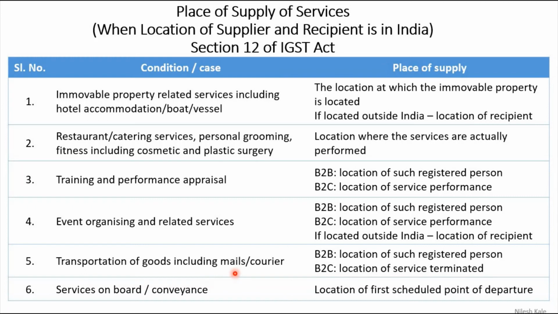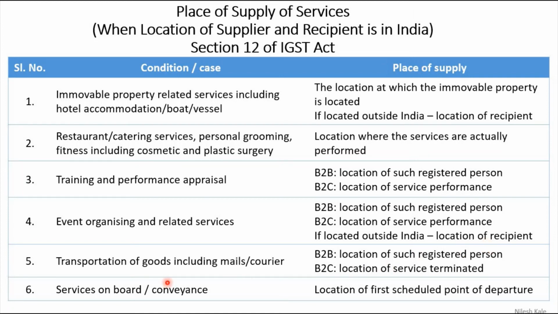Transportation of goods including mails or courier. For B2B is the location of such a registered person, B2C, location of service where the service is terminated, or location of service performance. Look at these points, B2B, B2C, all the points are same. If it is located outside India, the location of recipient. This is what you have to understand common.